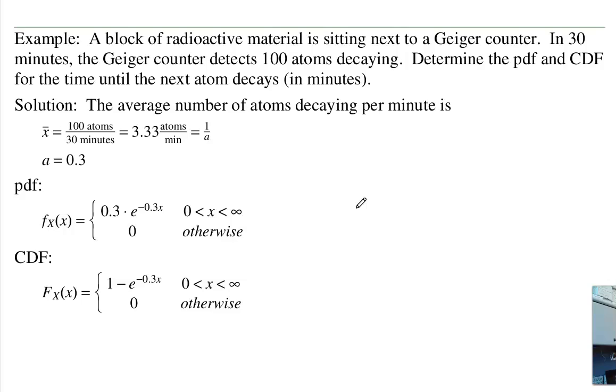Here's an example of that. Suppose I have a block of radioactive material. It's sitting next to a Geiger counter, and in 30 minutes, the Geiger counter detects 100 atom decays. Determine the PDF and the CDF for the time until the next atom decays in minutes. Well, the solution is to find the average number of decays per minute. I've got 100 atoms decaying in 30 minutes. It's typically 3.33 atoms per minute. That's on average. That's 1 over a. A is 0.3. So the PDF is just 0.3 e to the minus 0.3x. The CDF is 1 minus e to the minus 0.3x.